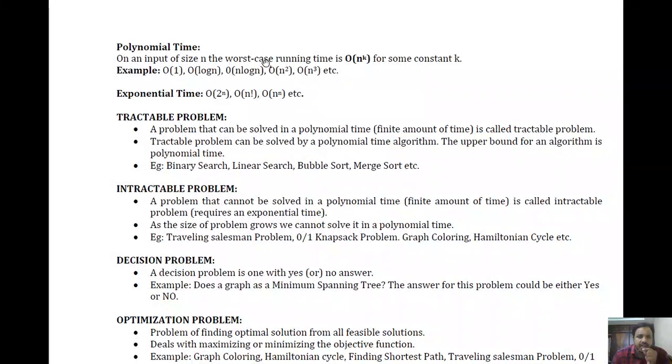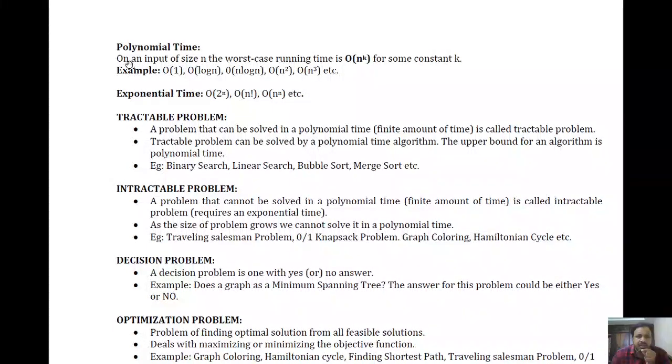Here, I'm going to discuss the time complexity. Whenever there is an algorithm and that algorithm gives the result in a fixed amount of time or finite amount of time, then that particular algorithm is considered a polynomial time algorithm, right? So whenever we have an algorithm that takes the input and gives the solution in some fixed amount of time or some finite amount of time, then that algorithm will be considered a polynomial time algorithm, right?